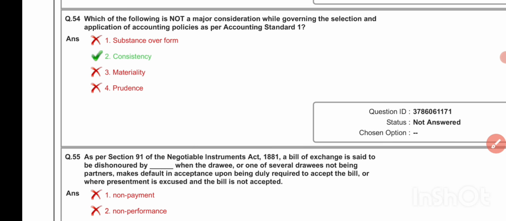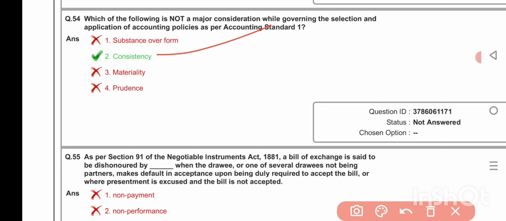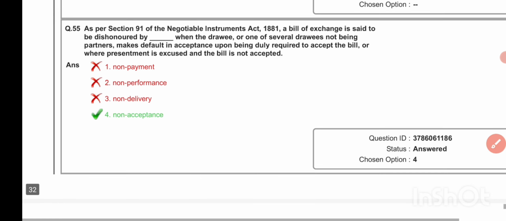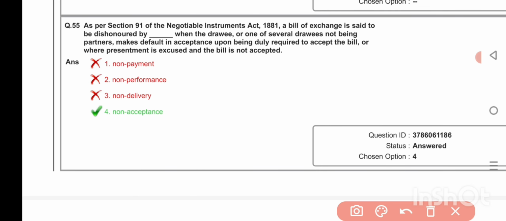Which of the following is not a major consideration while governing the selection and application of accounting policies as per Accounting Standard 1? Consistency. As per Section 91 of the Negotiable Instruments Act 1881, a bill of exchange is said to be dishonored by dash when the drawee or one of several drawees not being partners makes default in acceptance upon being duly required to accept the bill, or where presentment is excused and the bill is not accepted. Non-acceptance.